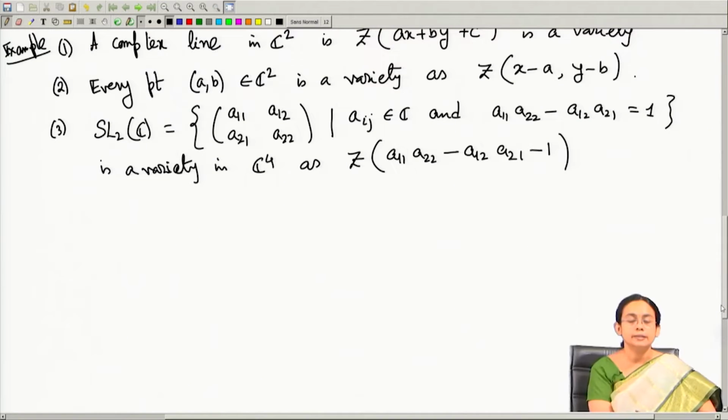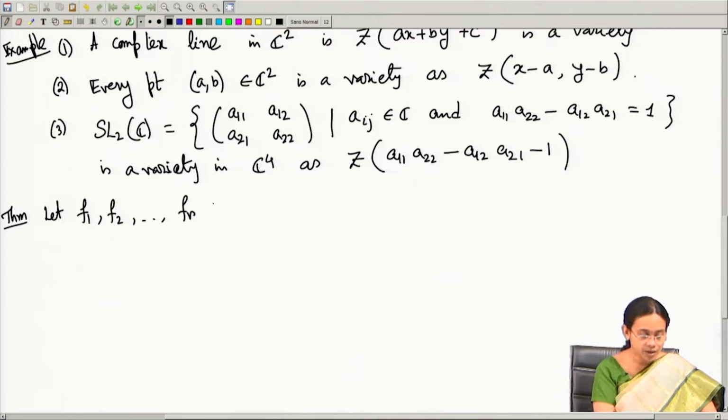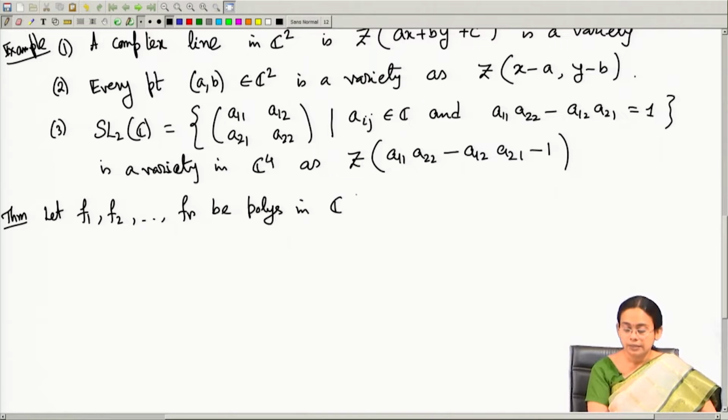Now, let us see some application. One of the applications is the following theorem of Hilbert Nullstellensatz. So, let me state the theorem. The theorem says: let f1, f2, up to fr be polynomials in the polynomial ring C[x1, up to xn].